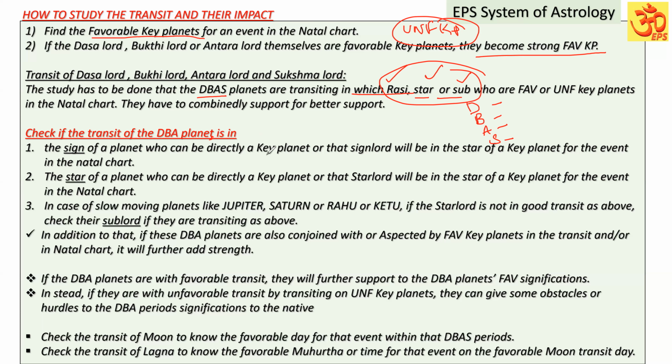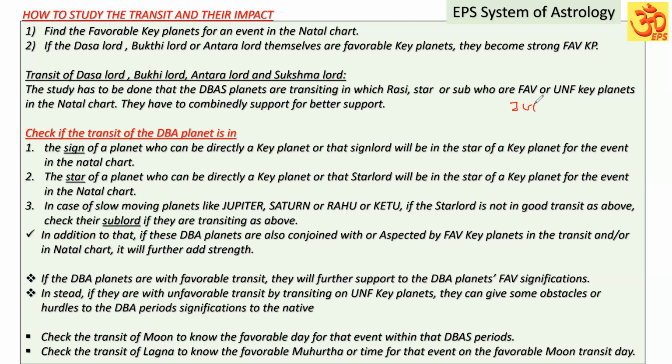Here I'm talking about favorable key planets. For example, in the key planets of the natal chart, Jupiter, Mercury and Venus are the favorable key planets in the natal chart. So these are the important key planets in the natal chart.